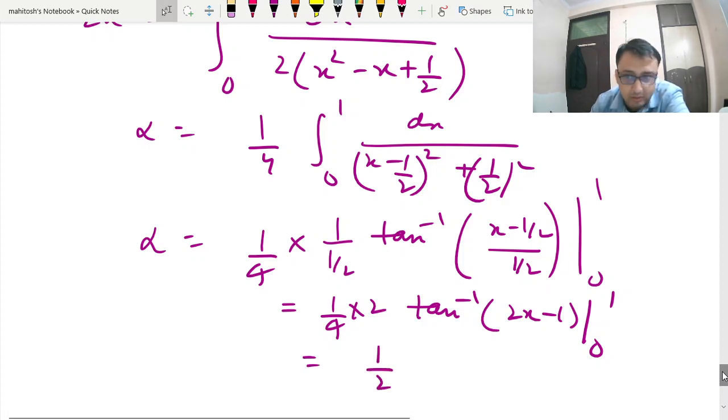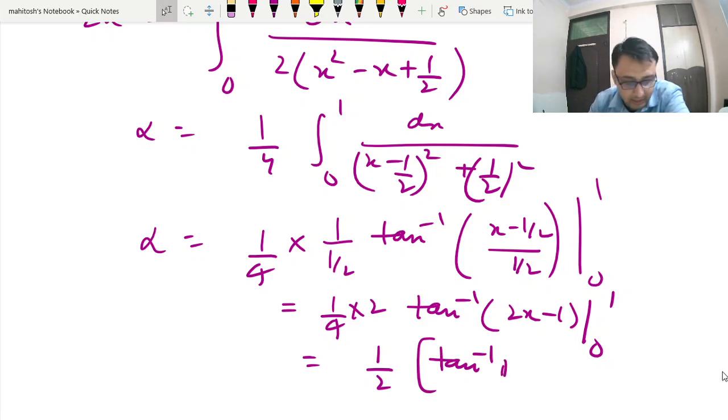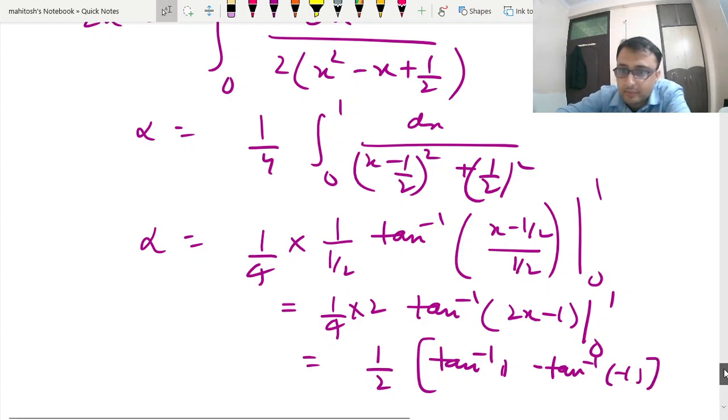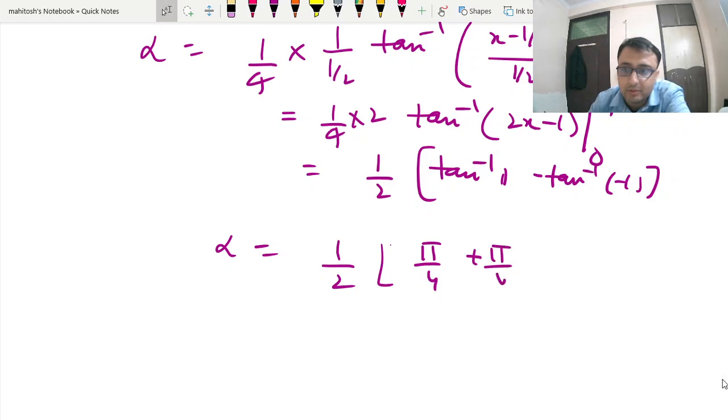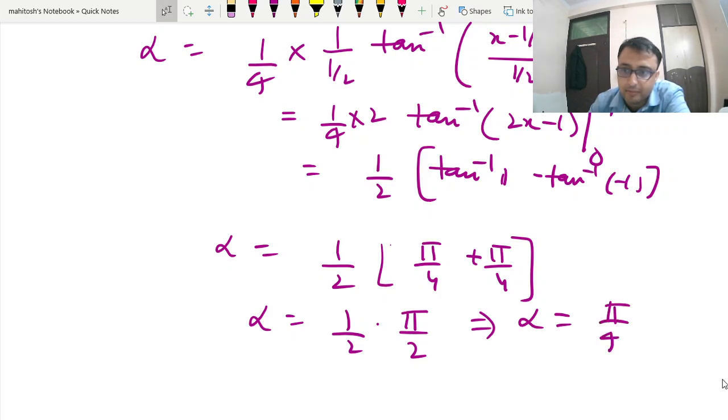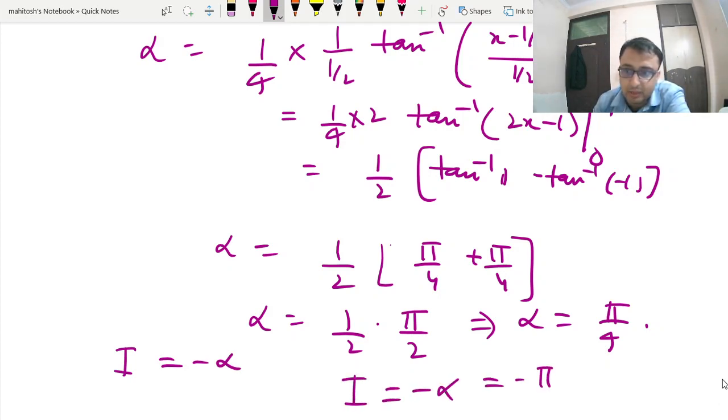So this is 1 by 2. I can put the values. This is tan inverse of 2 minus 1, minus tan inverse of minus 1. So alpha is half. This is your pi by 4 minus of minus pi by 4. So we get pi by 2. Alpha is half into pi by 2. So alpha we get as pi by 4. But here alpha is not the answer, but minus alpha is the answer. So the integral is minus alpha, that is your minus pi by 4.